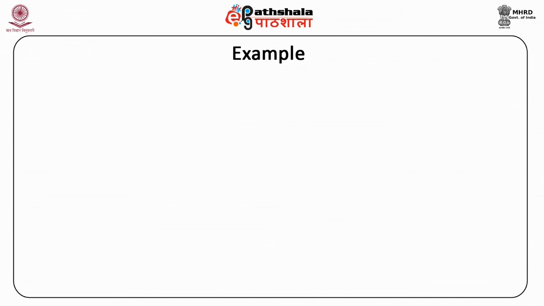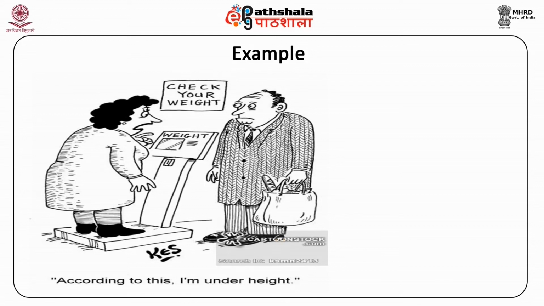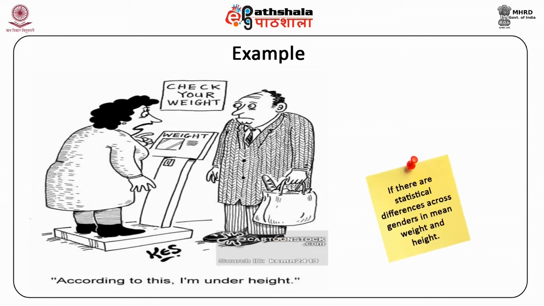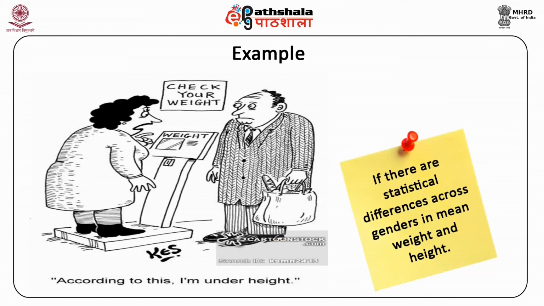Consider the following example. Suppose that we take a group of 51 students in which we have 36 males and 15 females, and we collect data on their weight in pounds and height in inches. Now, taking weight as dependent variable and height as quantitative variable, we try to put a dummy variable for sex, in which the sex dummy takes value 1 for male and 0 for female.